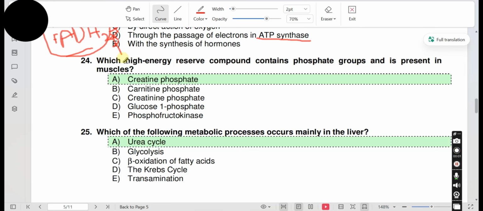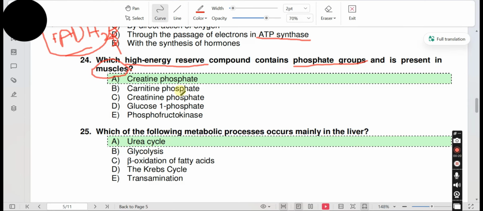Question 24. Which high energy reserve compound contains phosphate groups and is present in muscles? Basically, it is a memorization based question. The high energy reserve compound present in muscles is creatine phosphate.